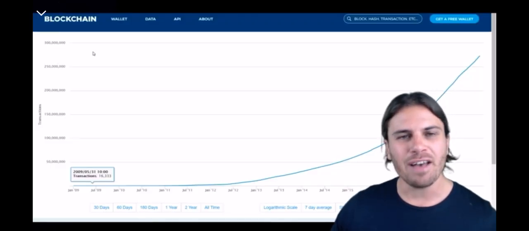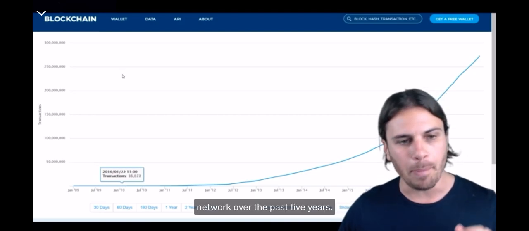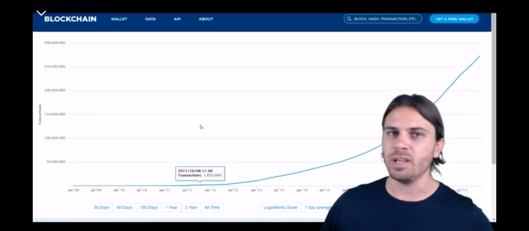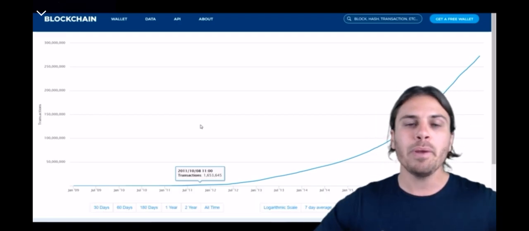This really is starting to become a global phenomenon. Now here we have a curve that represents the amount of transactions that are happening on the Bitcoin network over the past 5 years. Again, we are starting to see an exponential increase in the amount of transactions. What's that mean? It means more people are using Bitcoin, more people are buying it, more people are transacting with it, more people are sending it to one another.